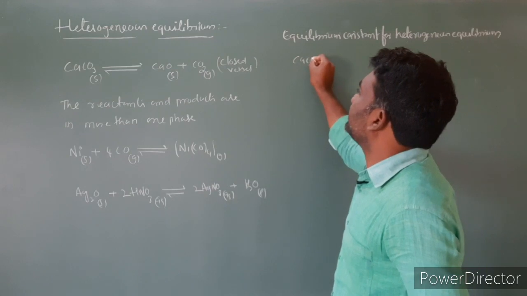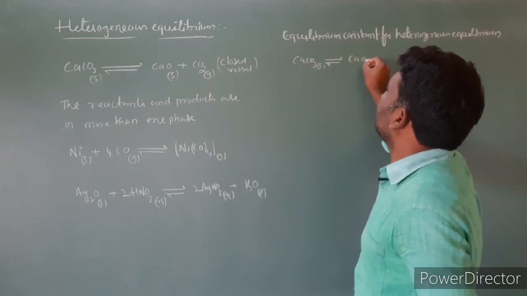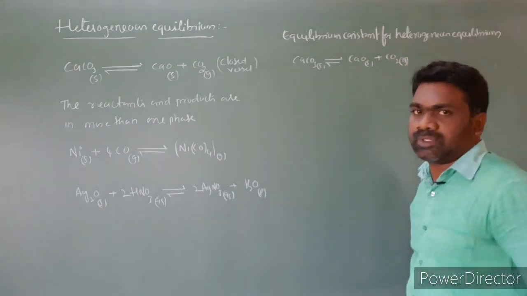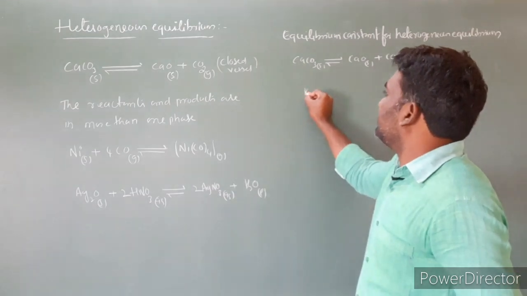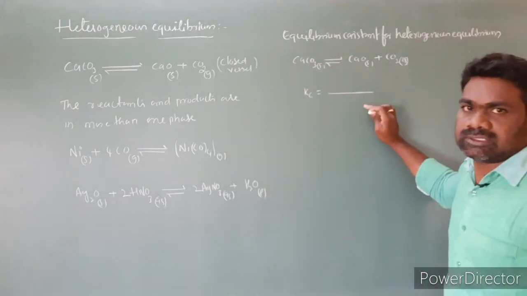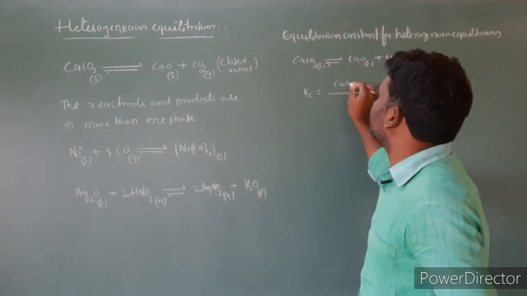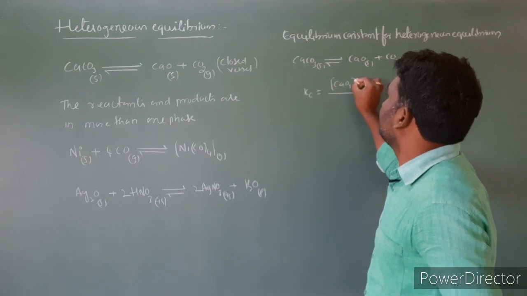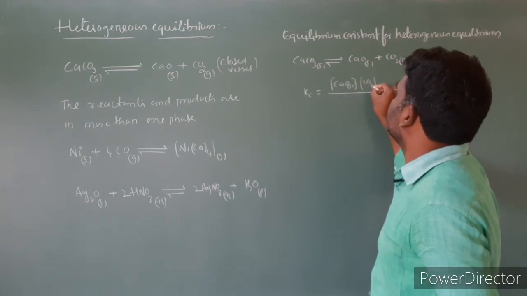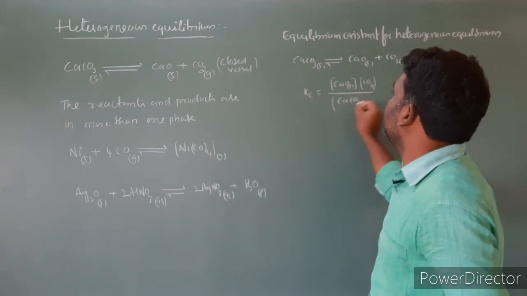So CaCO3 solid gives rise to CaO solid plus CO2 gas. Kc is equal to the product of concentrations of products by the product of concentrations of reactants. CaO is a solid, CO2 is a gas, and CaCO3 is a solid.